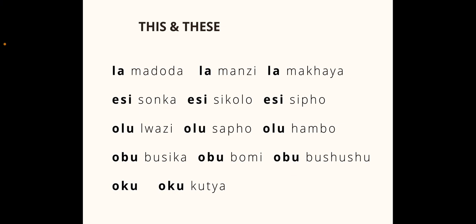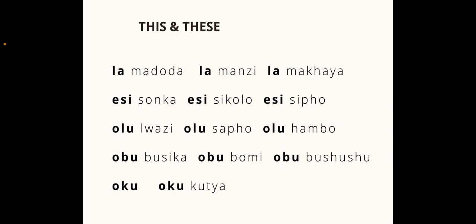And then isonka, bread, isikolo, school, and isipo, the gift, become esisonka, this bread, esiskolo, this school, and esisipo, this gift. And our words that start with an u, that also have an l or a lu sound in the concords, we get this olu.